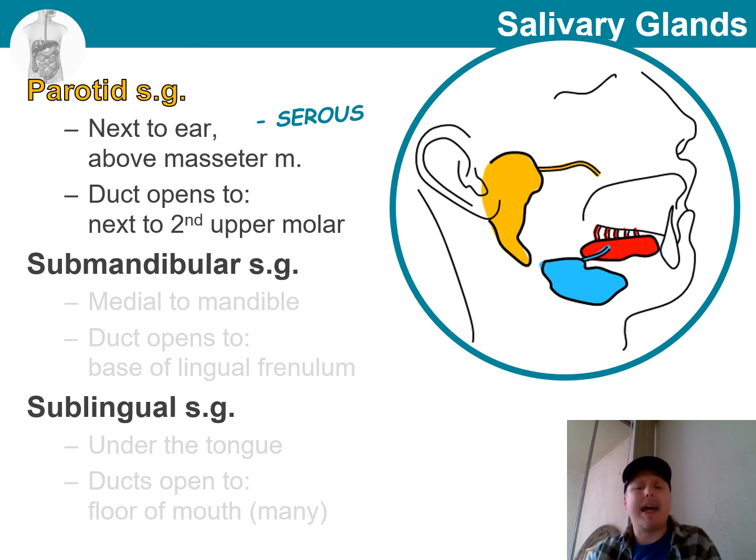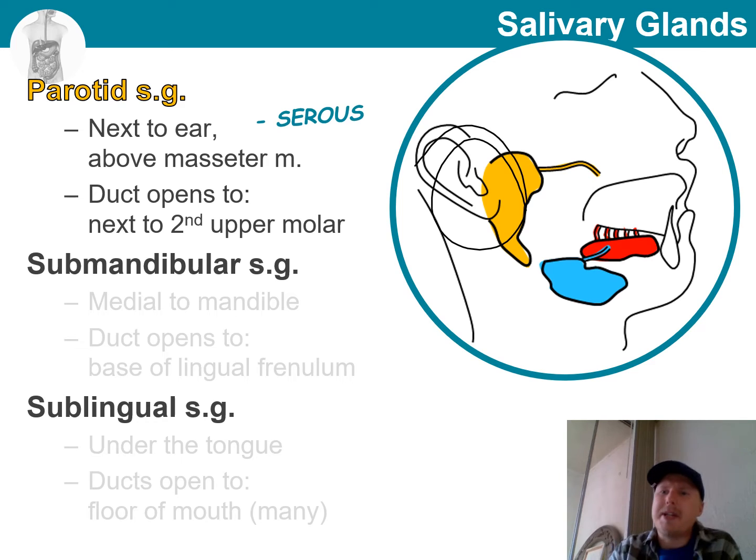And this gland produces very serous secretions, meaning that it is fairly watery. And these are released at the top part of the mouth next to the second molar.